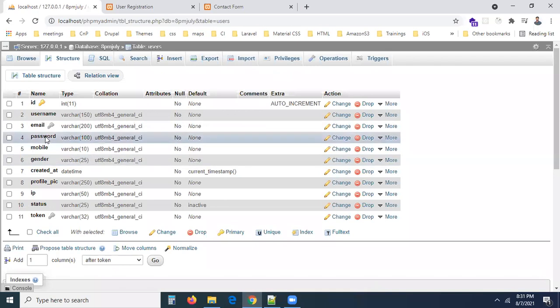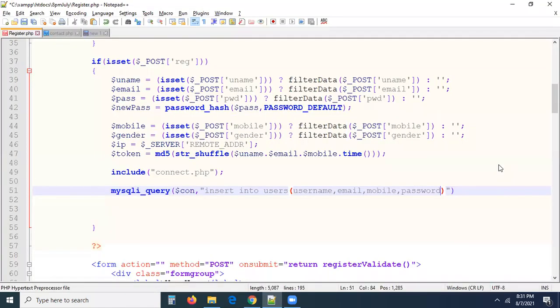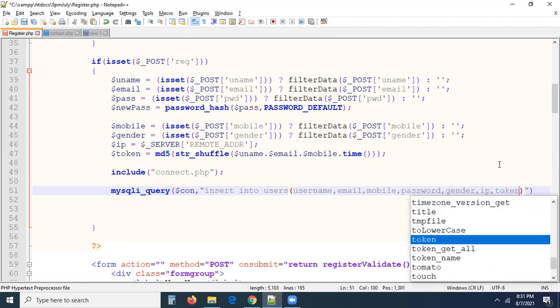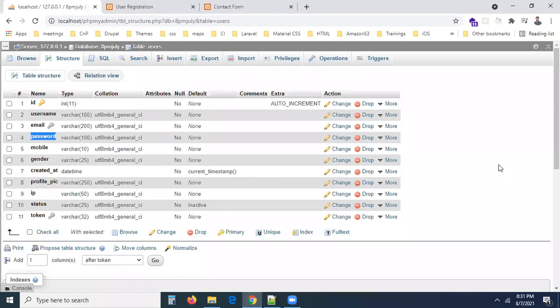Don't take some other name like PASS or PWD. You cannot. Whatever table column name you defined, you have to use it. Even if there is a spelling mistake, you have to use the same spelling mistake there also. So next is mobile, password, gender, and I believe these are the fields, right? I have to take IP. I have to take token.